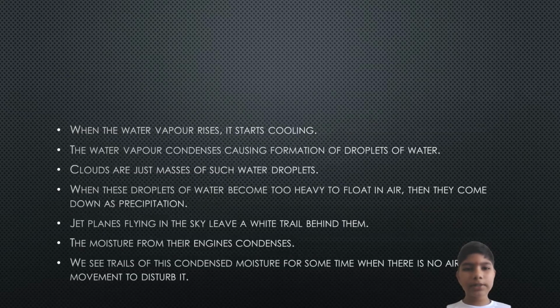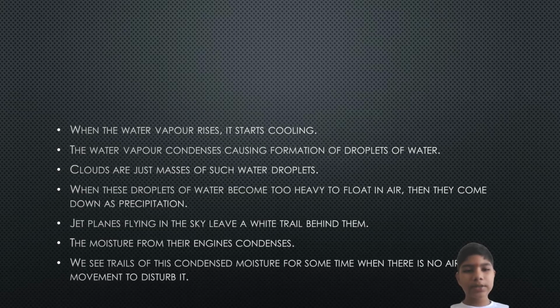When the water vapor rises, it starts cooling. The water vapor condenses, causing formation of droplets of water. Clouds are just masses of such water droplets. When these droplets of water become too heavy to float in air, they come down as precipitation.